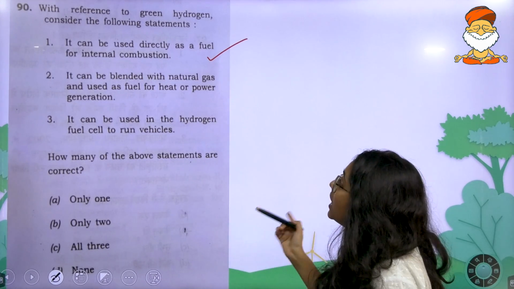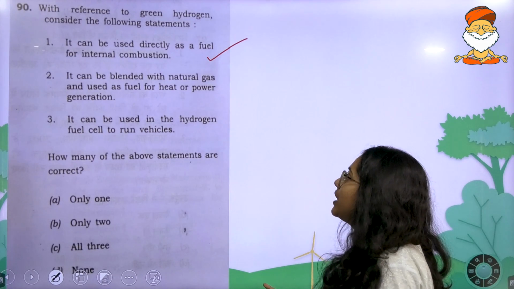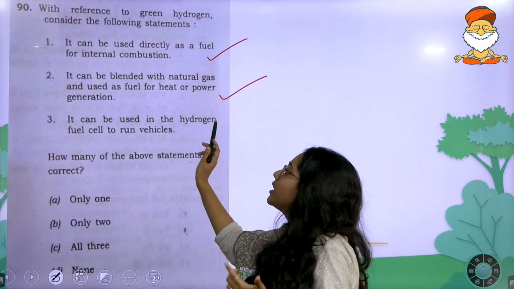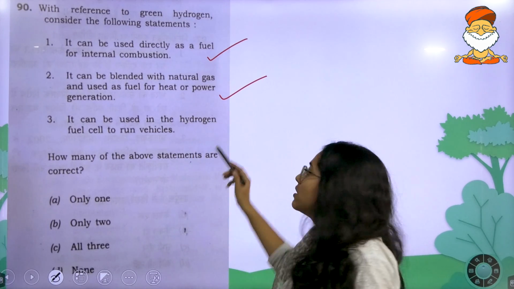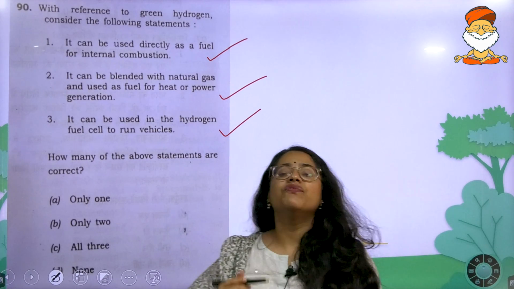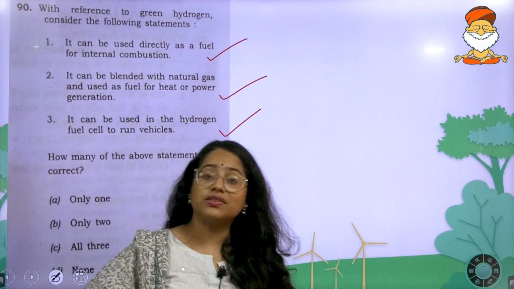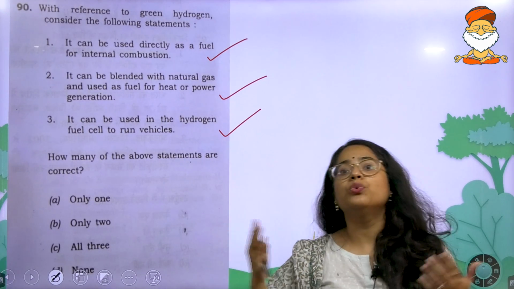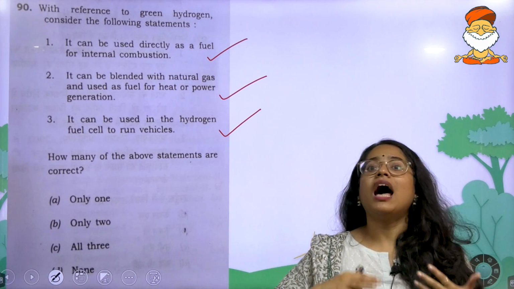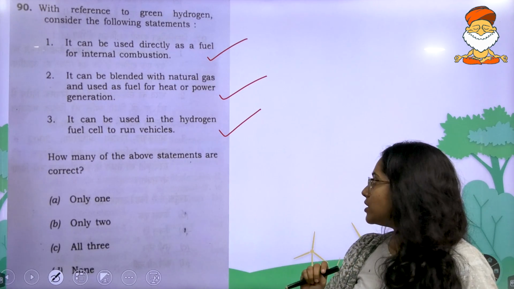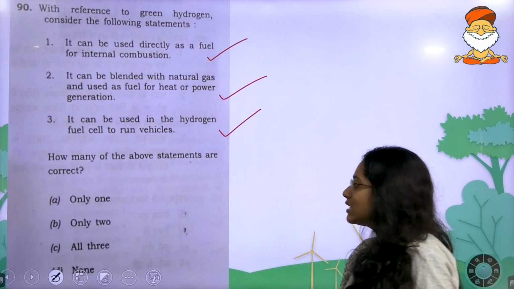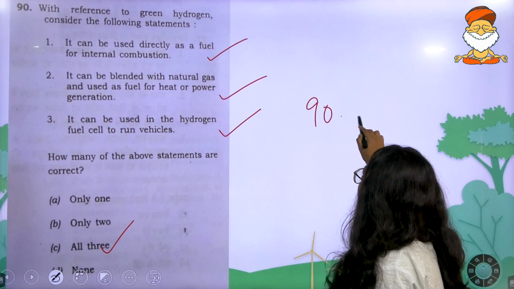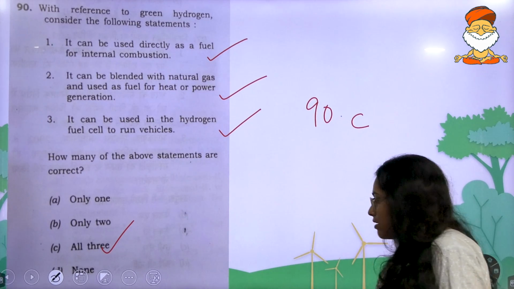It can be blended with natural gas and used as a fuel for heat or power generation. Again, that is possible. It can be used in the hydrogen fuel cell to run vehicles. That is also correct. In fact, when we were discussing green hydrogen, one of the things we mentioned is the huge versatility of this product. You can use it in combination with several things, and that was one of the advantages. So how many of the statements are correct? All three of them are correct. The answer to the 90th question is C, all three.